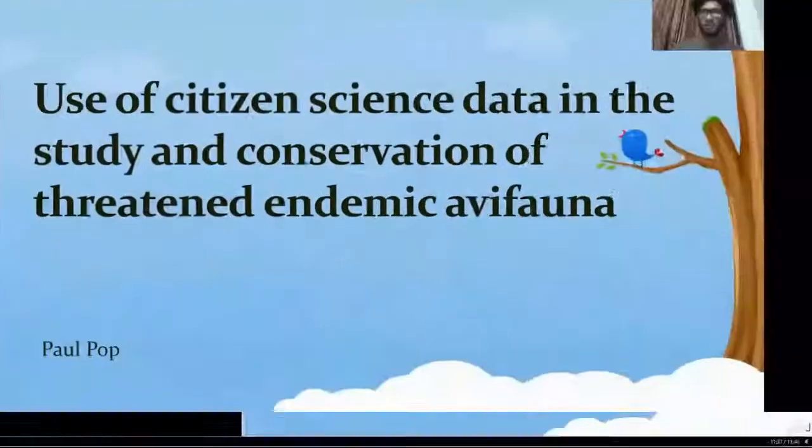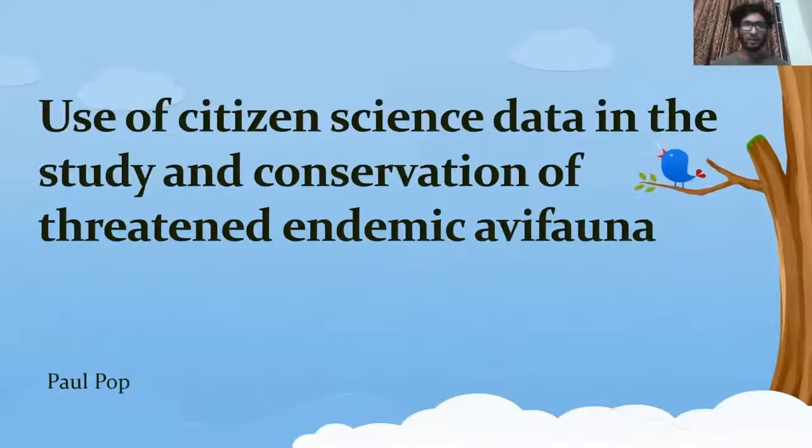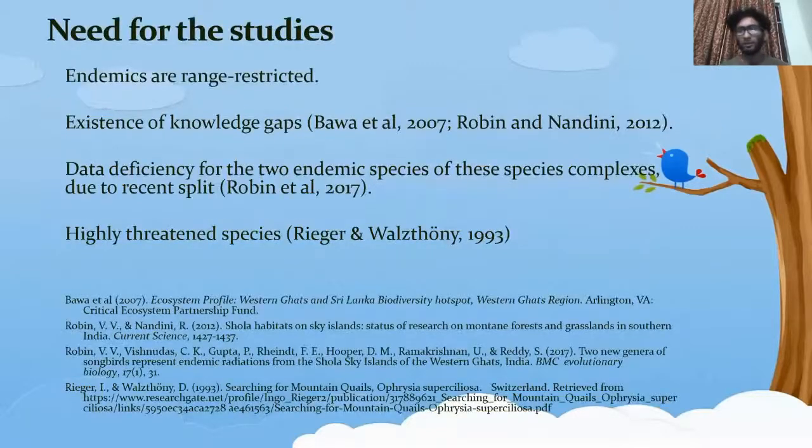Hello, my name is Paul, and we are giving a presentation on the use of citizen science data for the study and conservation of threatened and endemic avian species. So why do we need these studies? We need the studies because endemic species have restricted range. Means in the case of disaster or habitat loss, they are more likely to go extinct, and faster than other species.